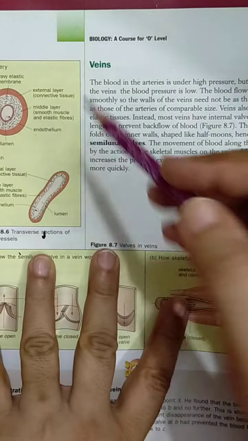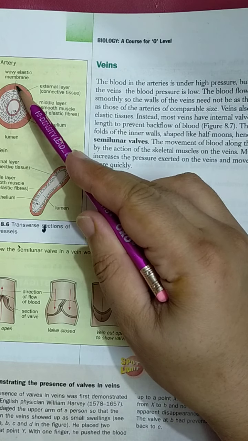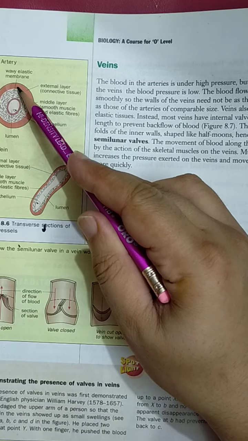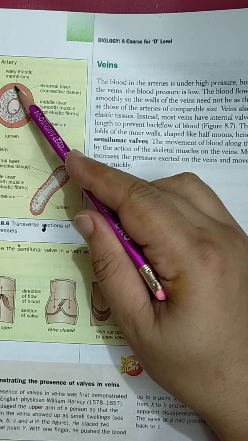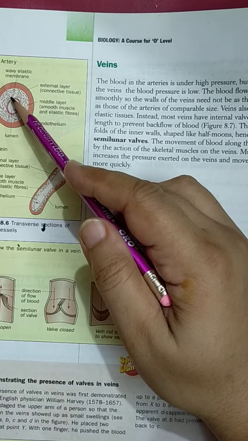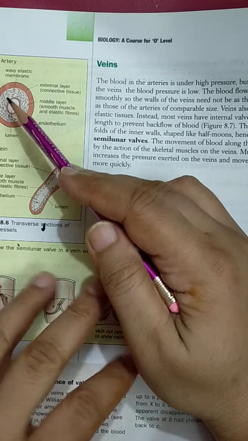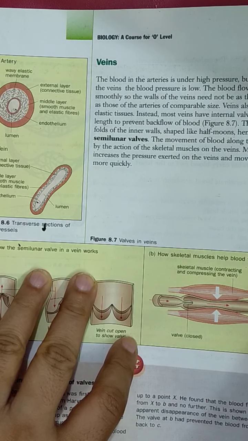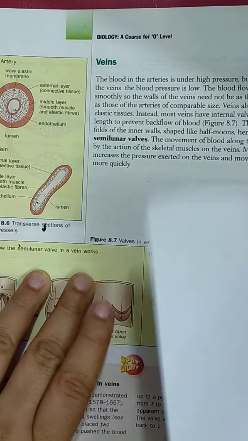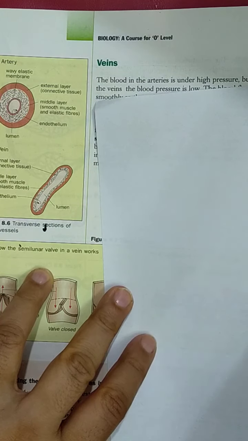Okay, as you know, as the heart contracts, blood goes into the arteries. Okay, so arteries walls are very thick to sustain the pressure which is created by the contraction of the heart.